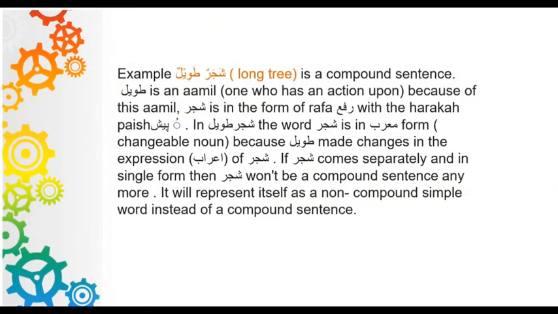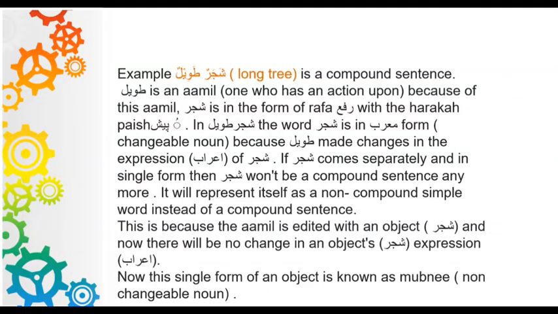For example, shajarun tawilun, long tree, is a compound word. Tawil is an amil, one who has an action upon. Because of this amil, shajarun is in the form of rafa with the haraka pesh. In shajarun tawilun, the word shajara is in mu'arab form, changeable noun, because tawil made changes in the expression Arab of shajar. If shajarun comes separately and in single form, then shajarun won't be a compound word anymore. It will represent itself as a non-compound simple word instead of a compound word.